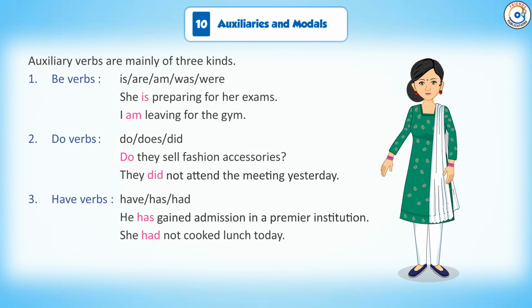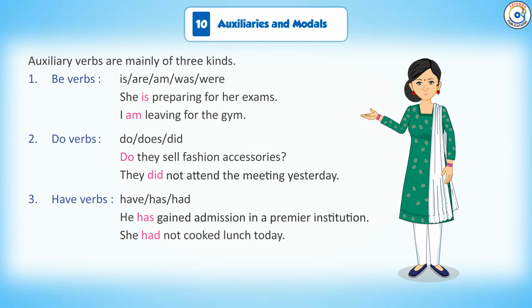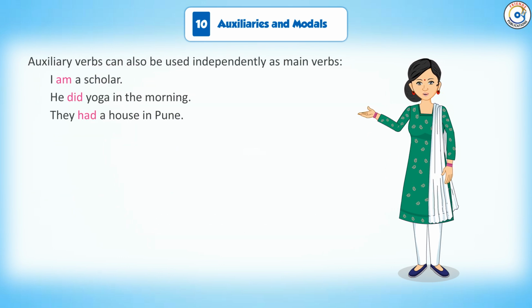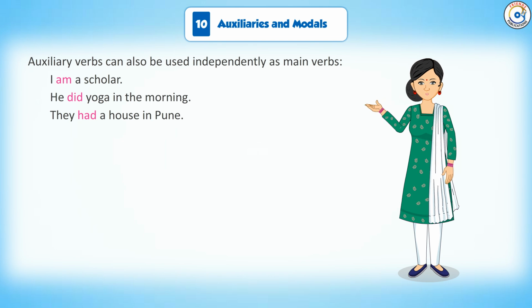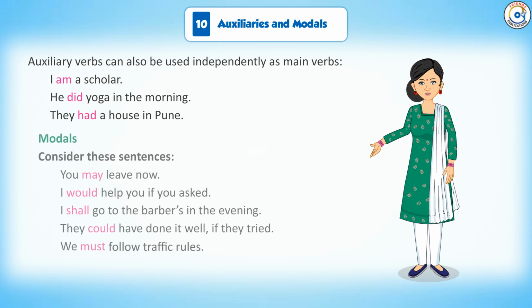3. Have verbs: have, has, had. He has gained admission in a premier institution. She had not cooked lunch today. Auxiliary verbs can also be used independently as main verbs. I am a scholar. He did yoga in the morning. They had a house in Pune.